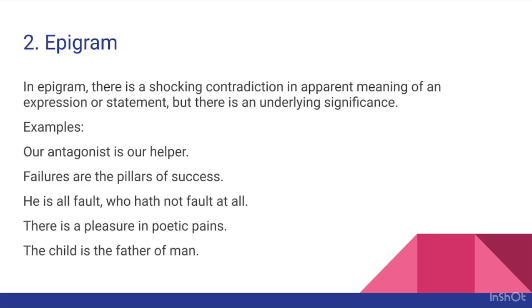That person is not directly helping us, but his actions equip us with the ability to execute our works in a better way. Next example, failures are the pillars of success. Again, there is a shocking contradiction because how can failures be the pillars of success? But we all know that failures teach us a lot of things, and if we learn from those failures, then we will achieve success in life, easily.